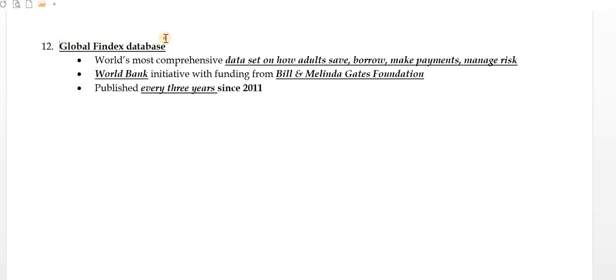Next thing is related to the Global Findex database. This is very important. The Global Findex database is the world's most comprehensive data set on how adults save, borrow, make payments and manage risk, right? It is a World Bank initiative with funding from the Bill and Melinda Gates Foundation, that is BMGF, published every 3 years. This is a very unique thing for this database. Every 3 years, not annual or biennial. This is every 3 years since 2011. So this is a new kind of database.